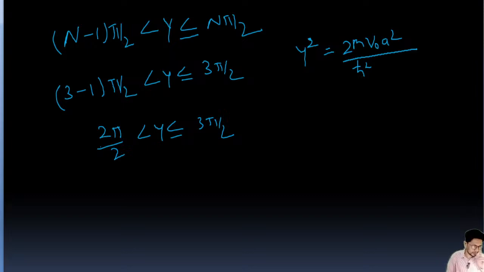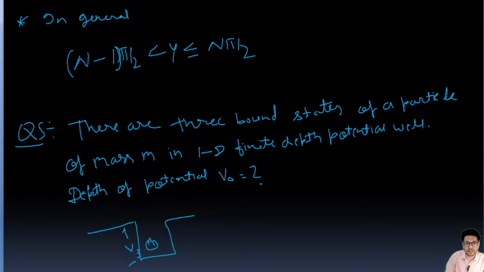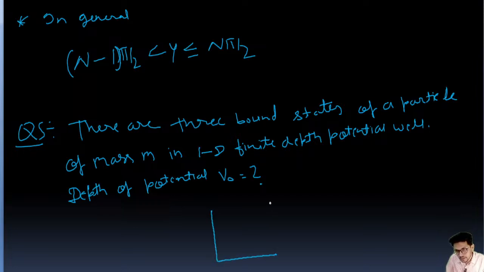Here in the question, the potential value is also given, guys. The figure is given. I have not written it, but I will write it. I'm making this figure. This depth is V naught, and this width is a.